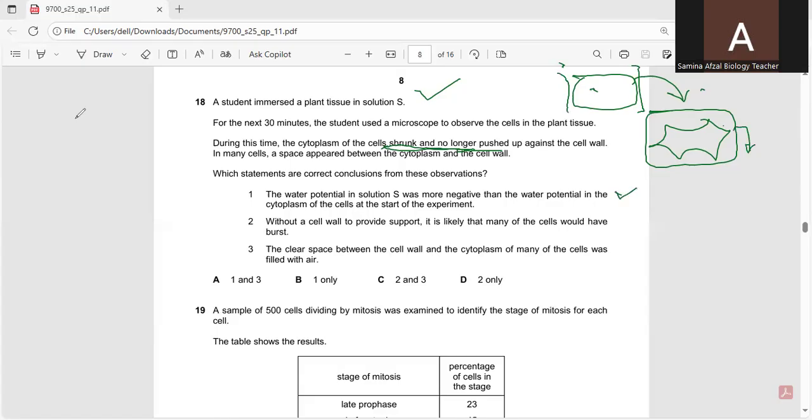Without a cell wall to provide support, it is likely that many of the cells would have burst. The cells do not burst. So statement 2 is not correct.